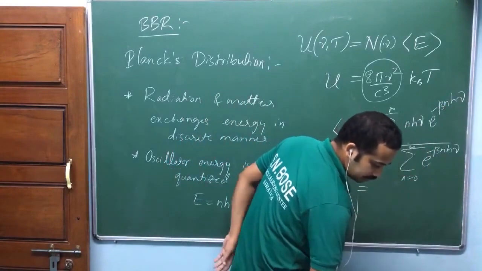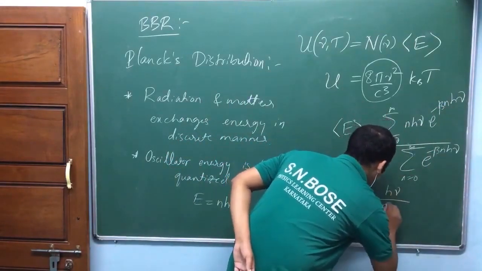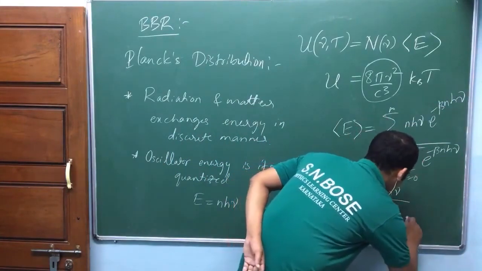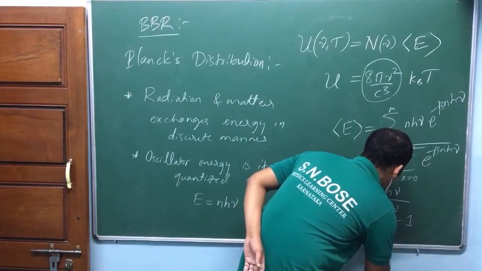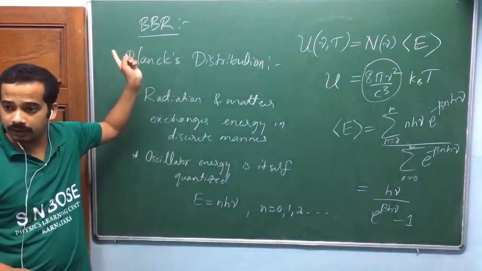So he has given in the footnote that it equals h nu divided by e power beta h nu minus 1, where beta is equal to 1 by kB T. That b is different from the b in Wien's law.